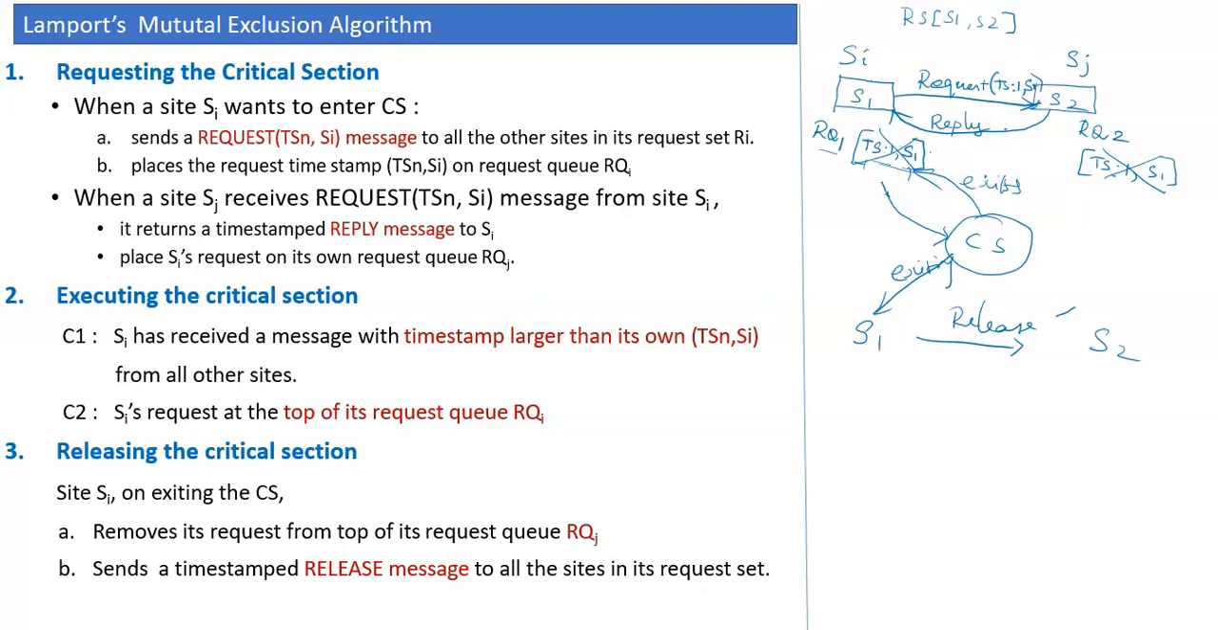by that time it deletes the top of its own request queue, and also sends a release message to all other sites. On receiving this release message, all other sites will remove Si's request from their own queues. Okay, so this is what actually Lamport's mutual exclusion algorithm for distributed systems does.